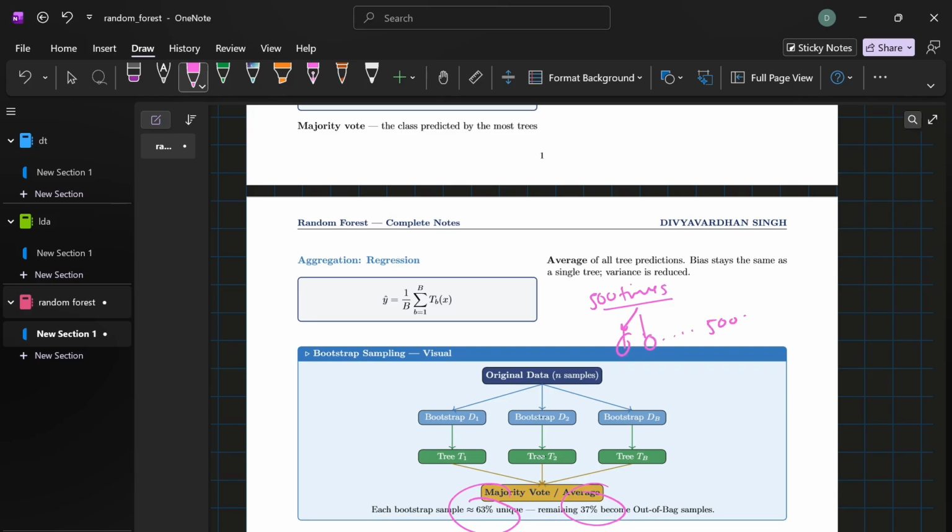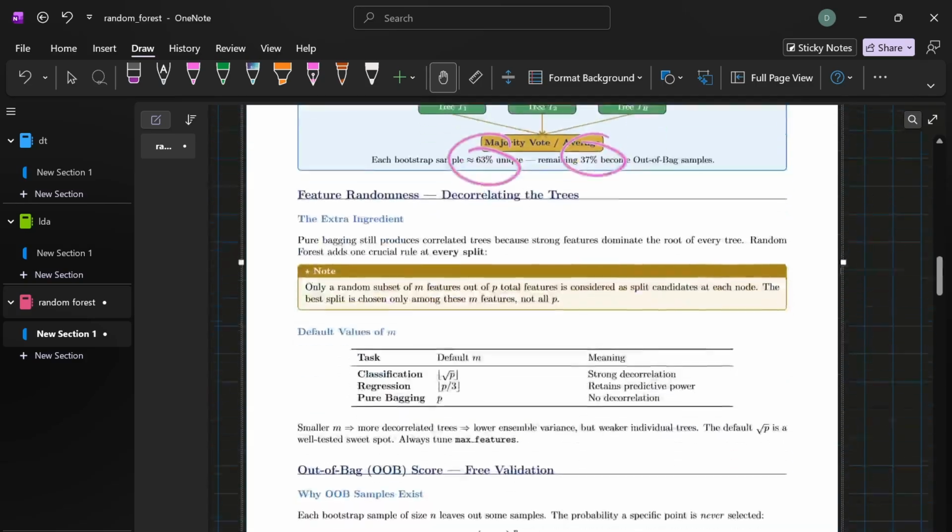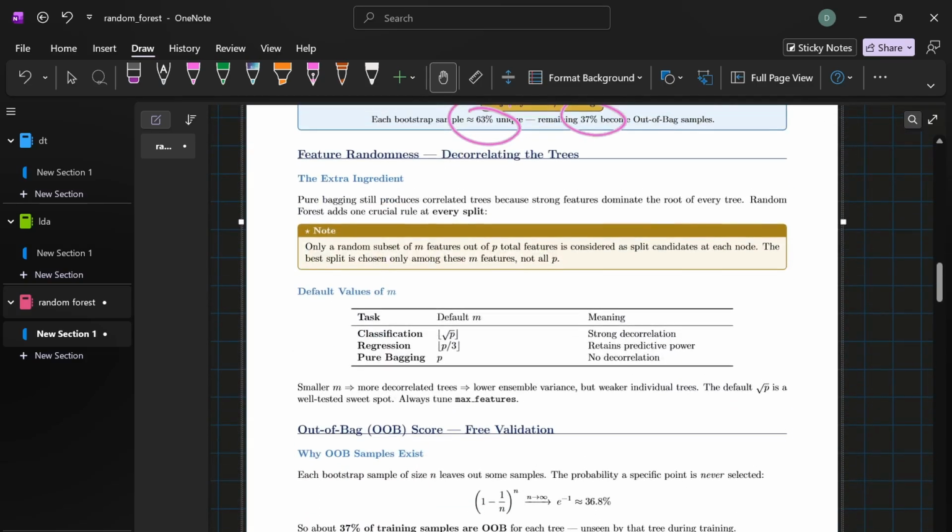Now the second step is feature randomness. This is the exact twist that separates random forest from plain bagging. At each single split in every single tree, instead of considering all features, you only consider a random subset of m features. For classification, the default is square root of p, where p is the total number of features. For regression, it's p divided by 3.